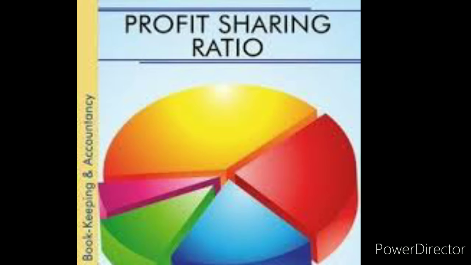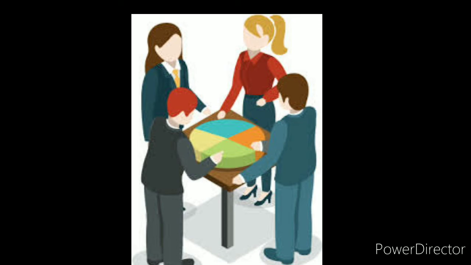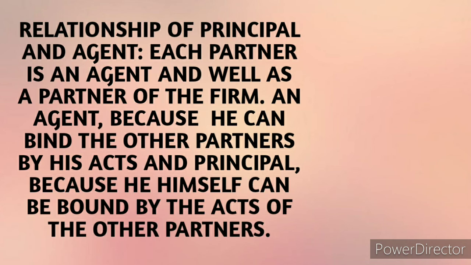Fifth is that business can be carried on by all or any of the partners acting for all. This means that each and every partner can participate in the conduct of the business, and each partner is bound by the acts of other partners in respect of the business of the firm. We commonly refer to the relationship between partners as the principle of mutual agency.